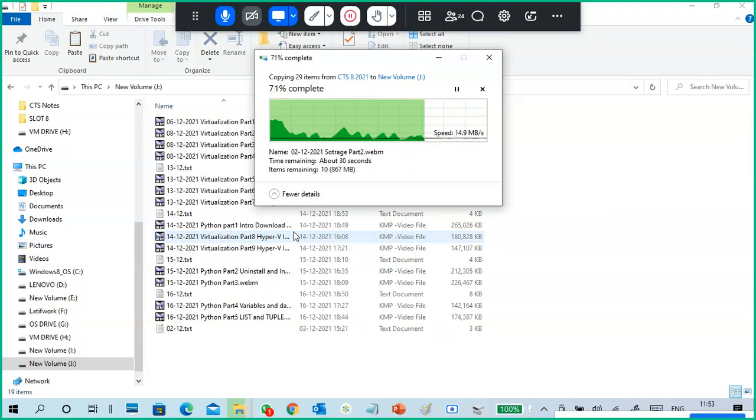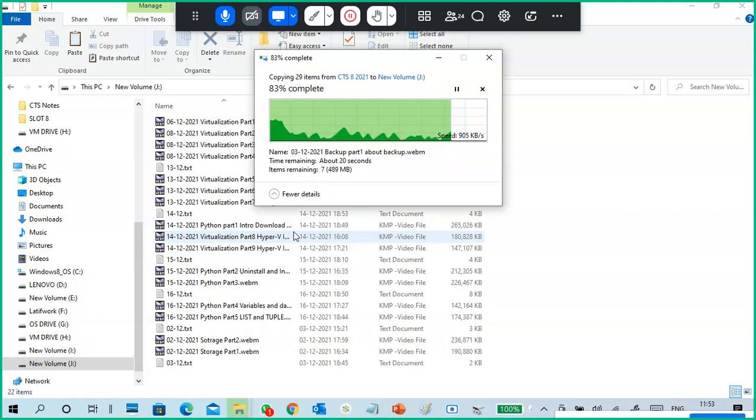It is intact, with no dependence on your physical resources. It uses the physical resources, but it is self-contained. So you can move your virtual things from one machine to another machine very easily.